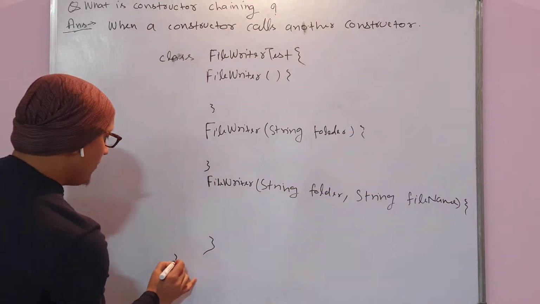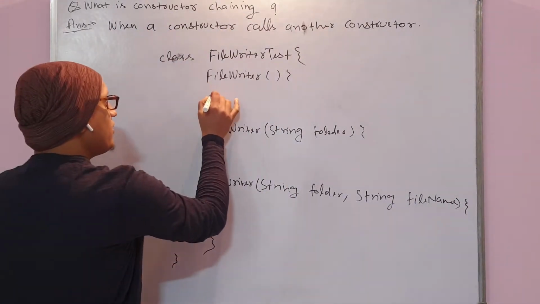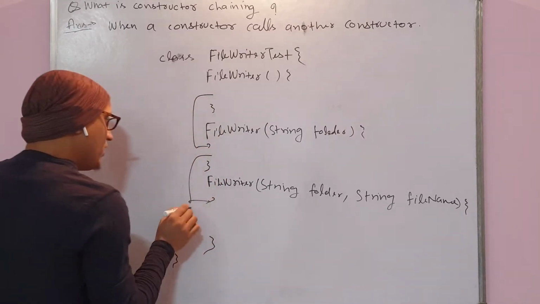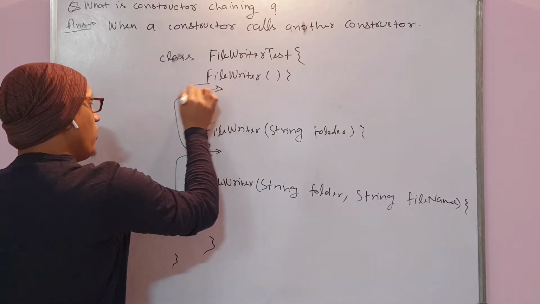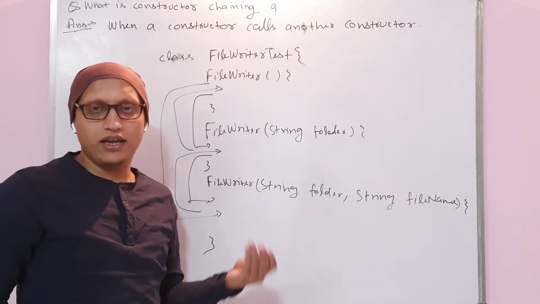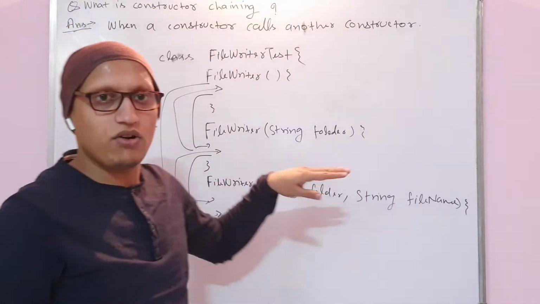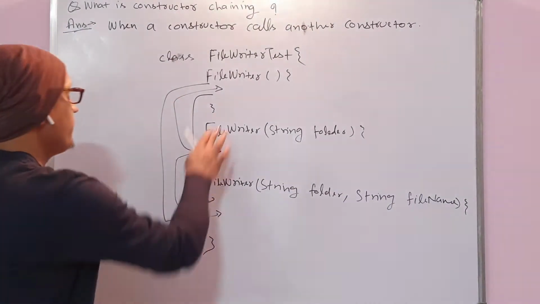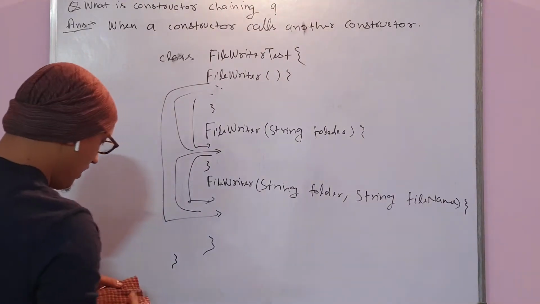Okay, so when I am saying that a constructor calls another constructor, it means this constructor may call this constructor, again this constructor may call this one, or this constructor may call this one, and this constructor may call this one. Any constructor can call any other constructor. So when a constructor is calling another constructor and forming a chain, this is called constructor chain. Okay, so I hope it's well understood.